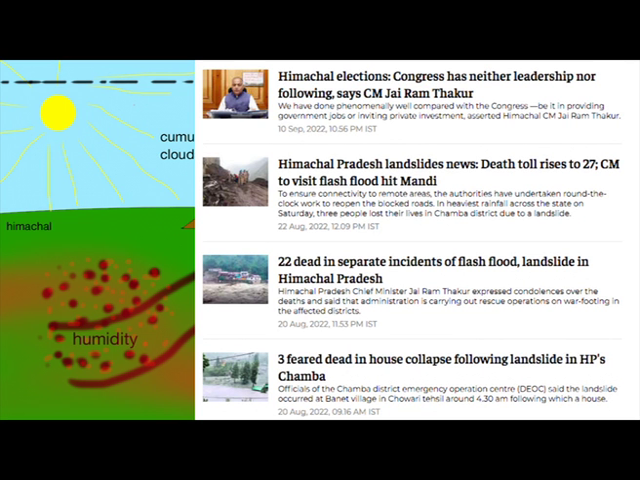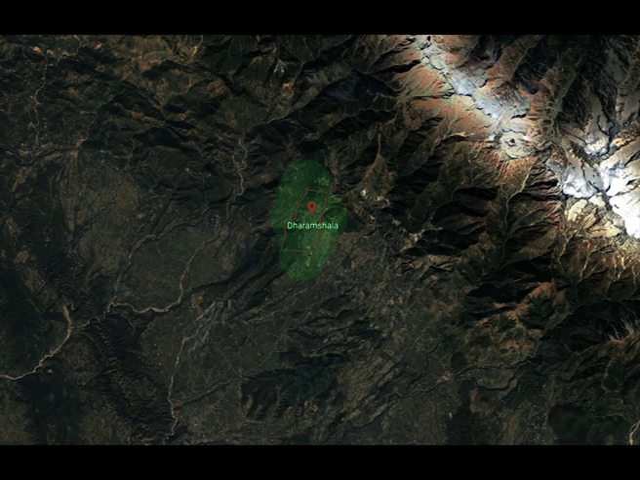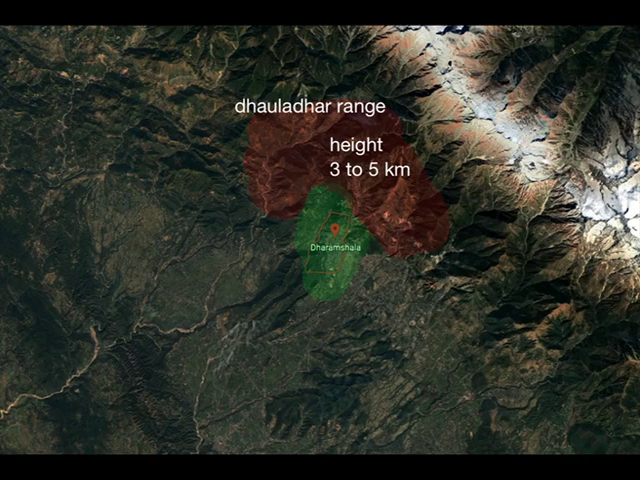If you look at the recent cloudburst in Dharamshala, Dharamshala is located in Kangra Valley in the shadow of the Dhauladhar mountains. Dhauladhar range is a part of lesser or middle Himalayan chain of mountains. The height of the mountain ranges varies from 3 to 5 kilometers.